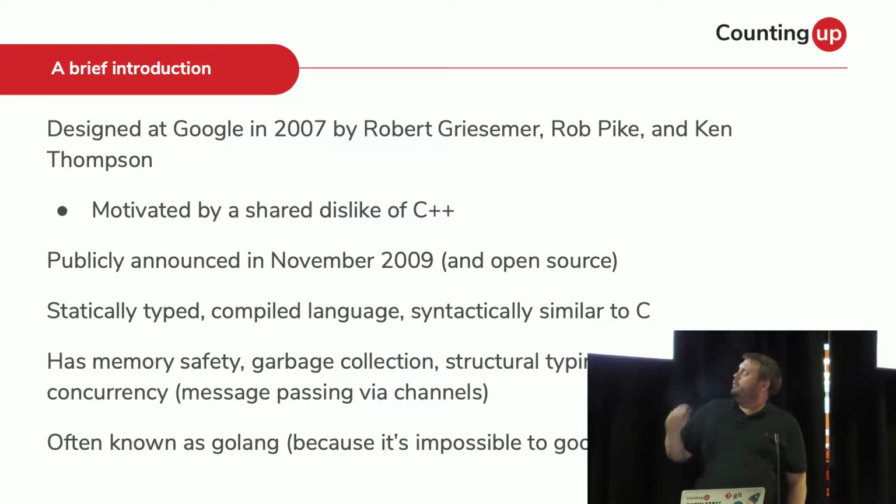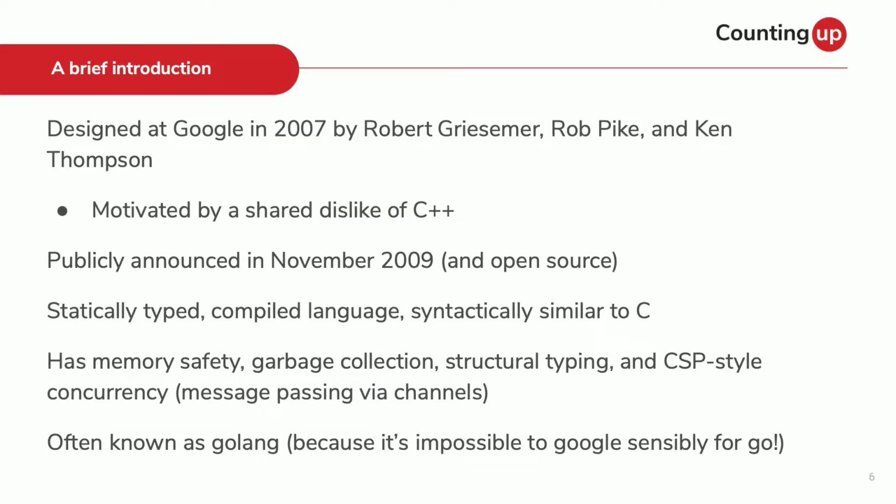For those who don't know, Go was designed at Google back in 2007 by these fine gentlemen, mostly because they all hated C++ and wanted something better. It was announced publicly in 2009, was open source from the beginning, statically typed, compiled, very similar to C, has wonderful things around memory safety, garbage collection, concurrency. Everyone refers to it as Golang, because if you've ever tried Googling for Go, it's really not very helpful.